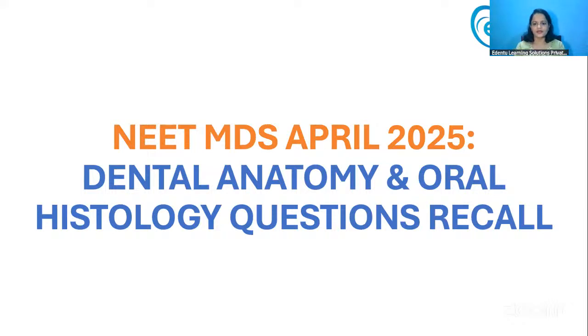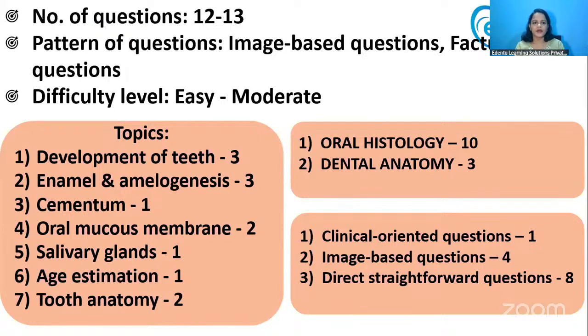Overall, around 12 to 13 questions were asked from dental anatomy and oral histology. Out of these 13 questions, the maximum were from oral histology: 10 questions from oral histology and only 3 from dental anatomy.